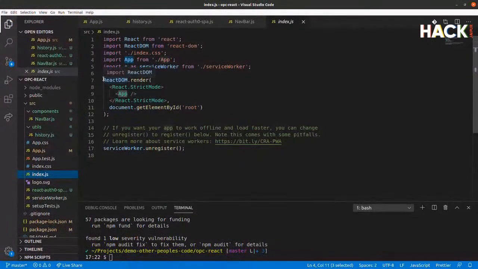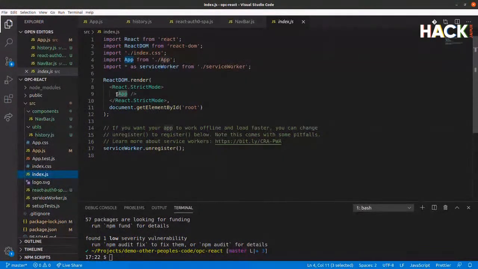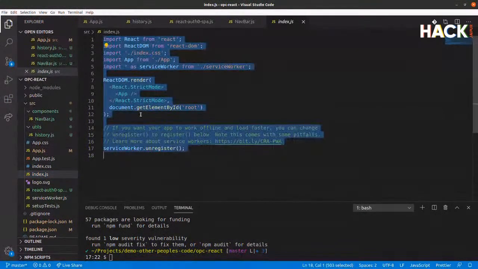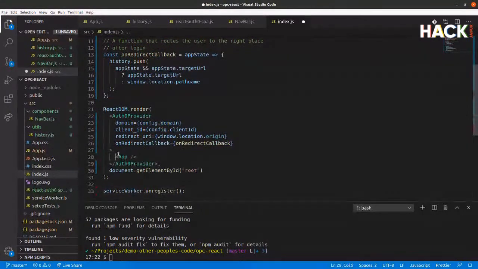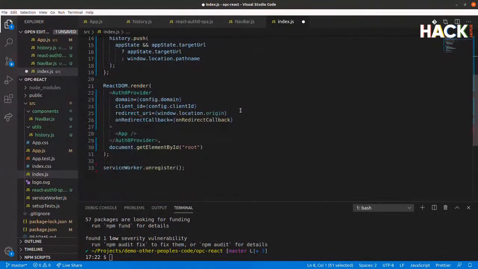And then what it does is it calls the React DOM, and it says that it wants to render something. The default is to render the app wrapped in this strict mode tag. We're going to change all of this. So now what we're doing is we're going to render the app wrapped in the Auth0 provider. The Auth0 provider is pulled in up here from the Auth0 wrapper file that we created before. So essentially what we're doing now is saying that everything in your app has access to this provider.